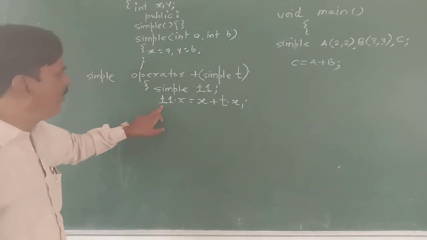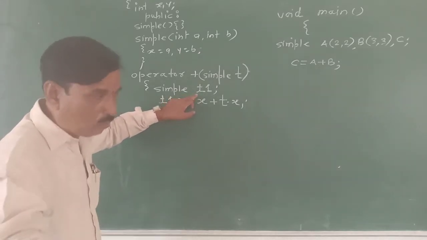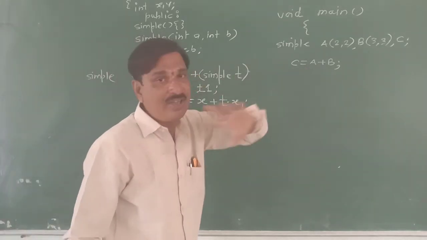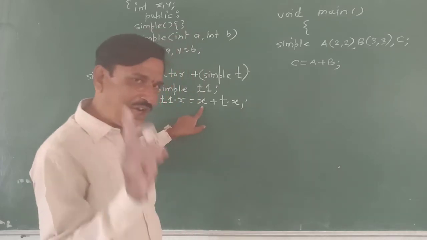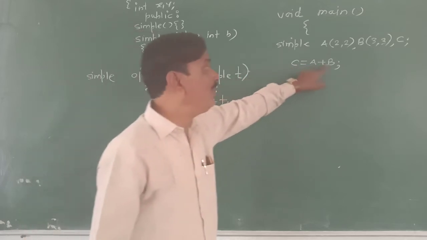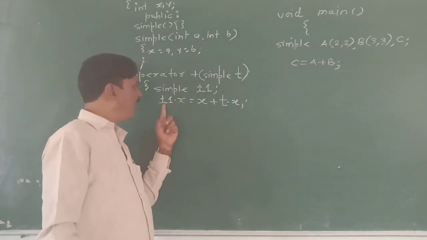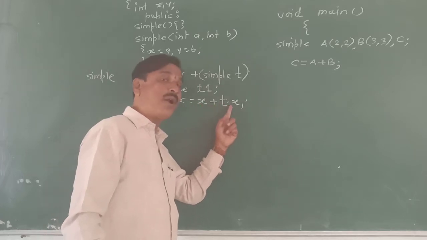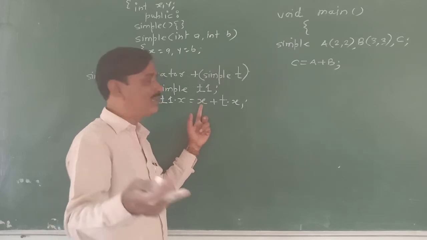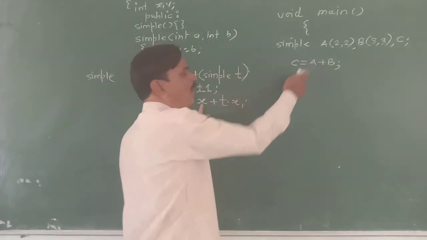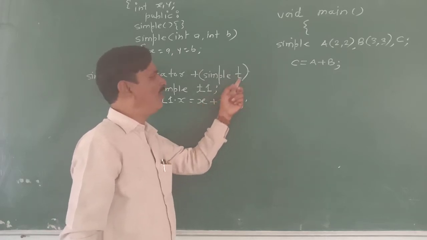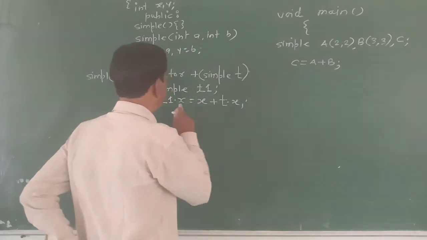Now you can see T1 dot x is equal to x plus T dot x. What exactly is this? T1 is creating x now. Who is calling the operator function? A is responsible for calling the operator function, so this x is A dot x. And T dot x, with T formal, is actually B. So T1 dot x is equal to A dot x plus B dot x. Needless to say, the operator function is being called by object A, that's why A dot x, and B dot x comes from T, which is formal and actually is B. A dot x plus B dot x is equal to T1 dot x.